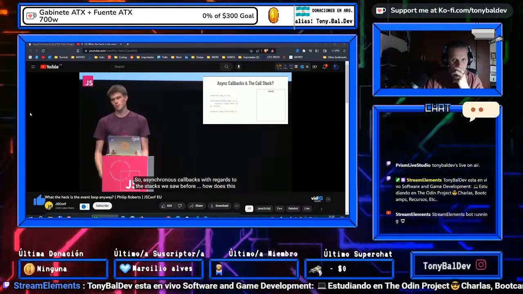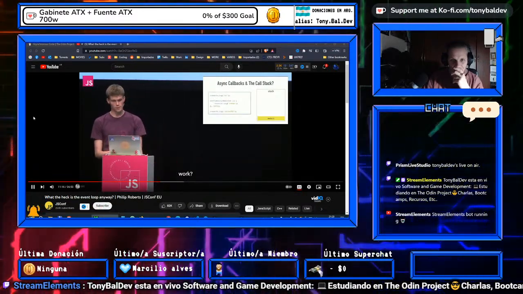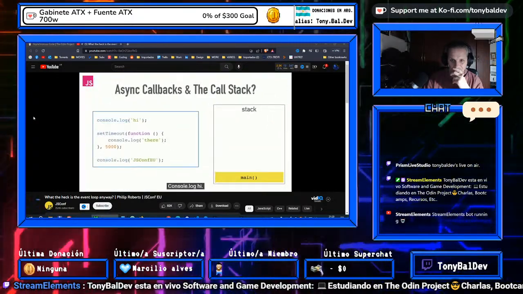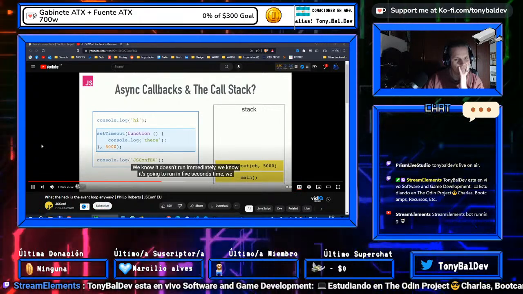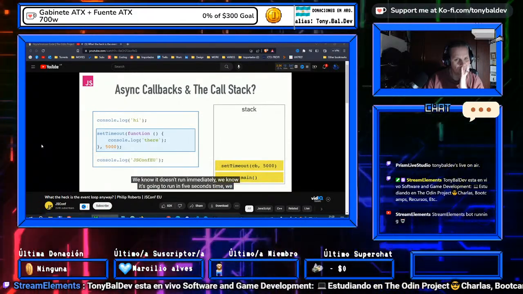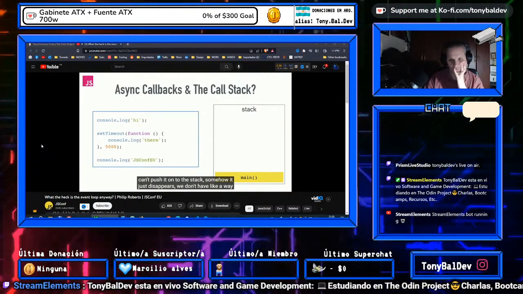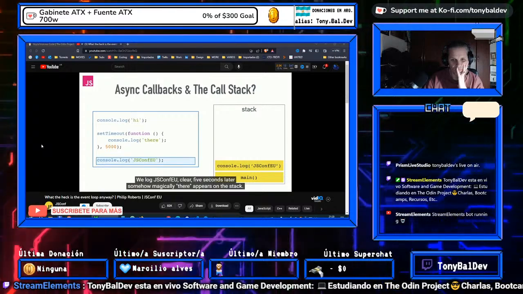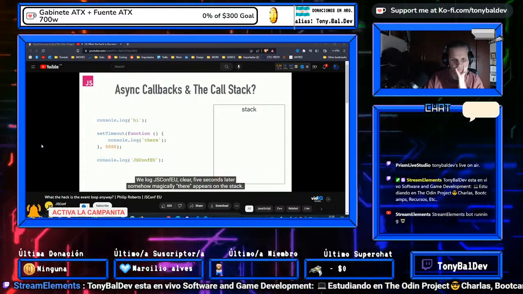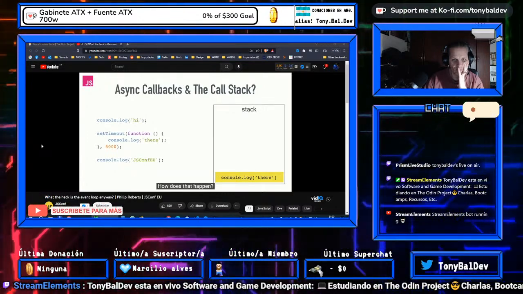So asynchronous callbacks with regards to the stack we saw before, how does this work? Let's run the code. Console.log hi, setTimeout. OK, what's going to happen here? We know that console.log there doesn't run immediately. It's going to run in 5 seconds' time. We can't push that console.log onto the stack, so somehow it just disappears. We don't have a way of describing this yet, but we'll come to it. We log jsconf.vu, clear, and then 5 seconds later, somehow, magically, console.log there appears on the stack. How does that happen?